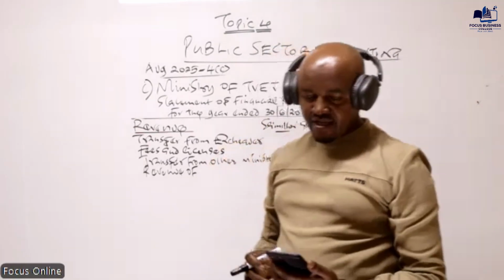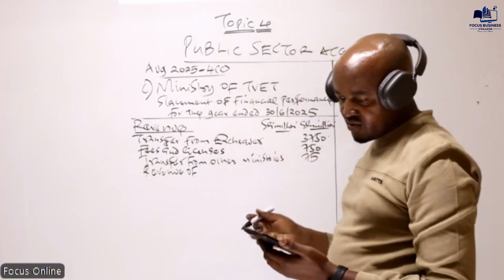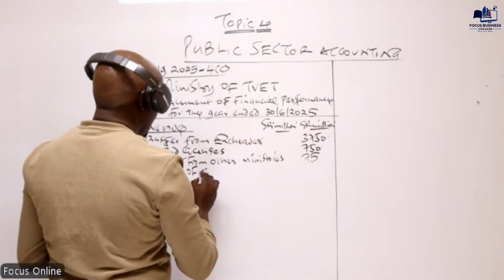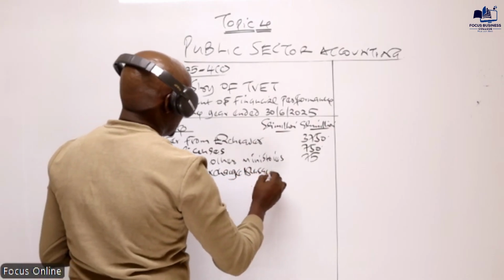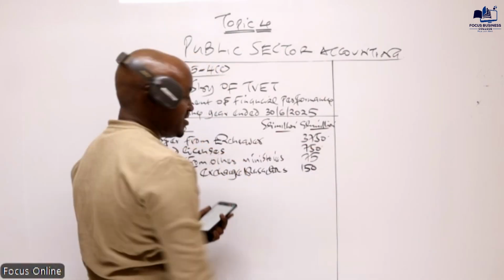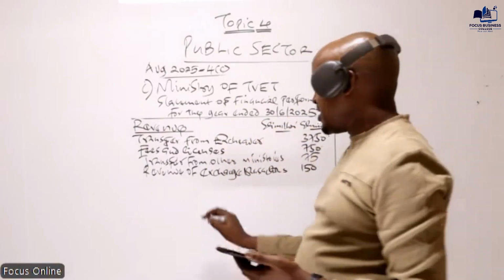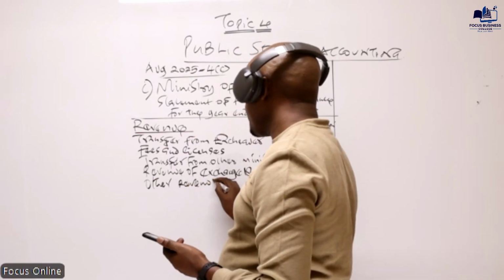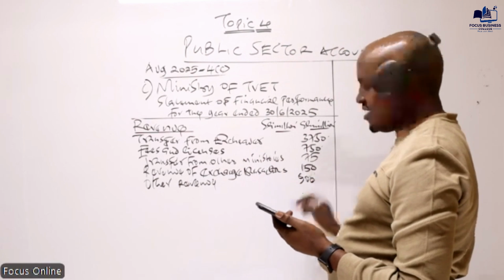So basically, this is also a revenue from exchange transactions. How much is that? That is 150 million. Then from there we have other revenue. So we also capture that here. Other revenue is an amount of 900.